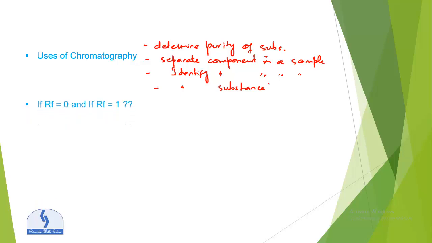Okay, what happens if the RF value is 1 and if the RF value is 0? If the RF value is 0, it means the solute remains in the stationary phase and thus it is immobile. Immobile means not moving. And what happens if the RF value is 1? It means the solute has no affinity for the stationary phase and it travels with the solvent front.